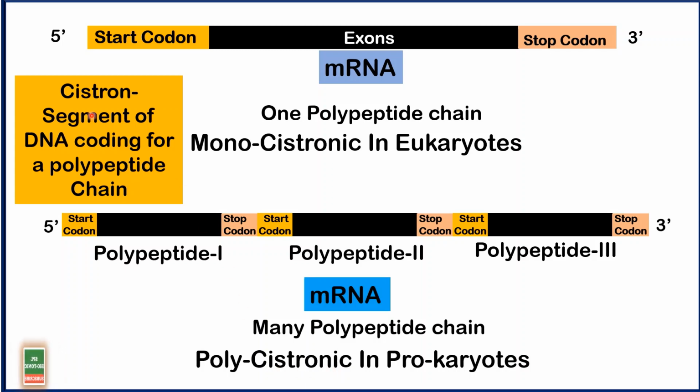So remember the word cistron. A cistron is the segment of the DNA coding for a polypeptide chain, and mRNA is said to be monocistronic for eukaryotic cells and polycistronic for prokaryotic cells. So students, I hope you are understanding the process of transcription very well.